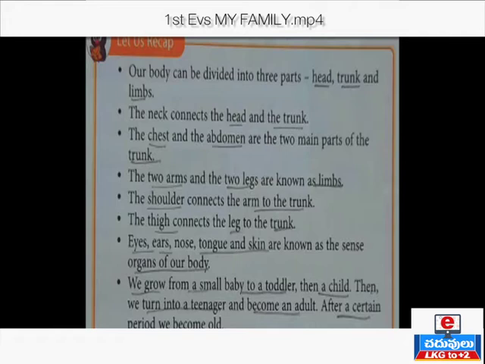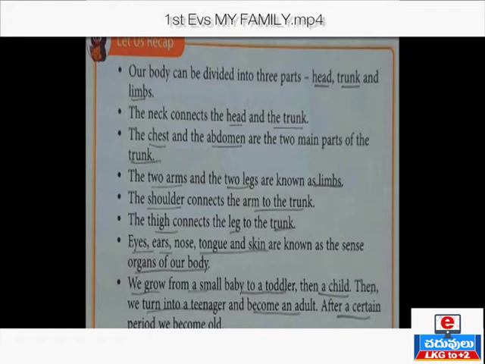Coming to the next point, about the neck. The neck connects the head and the trunk. Which part connects the head and trunk? The neck. Next, the chest and the abdomen are the two main parts of the trunk. What are the two main parts of the trunk, children? Chest and abdomen.